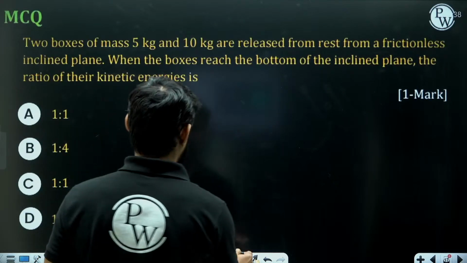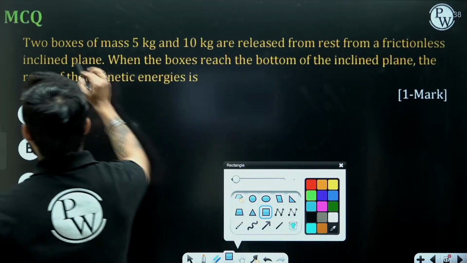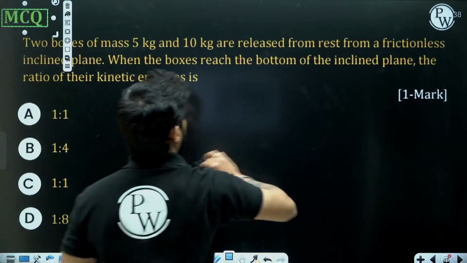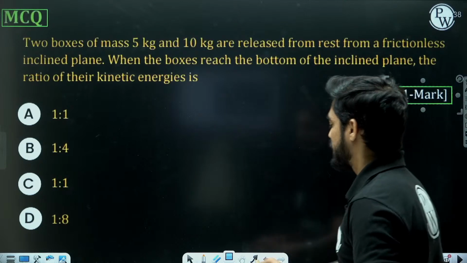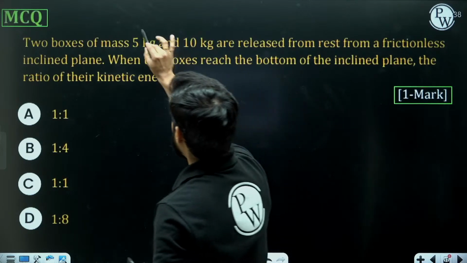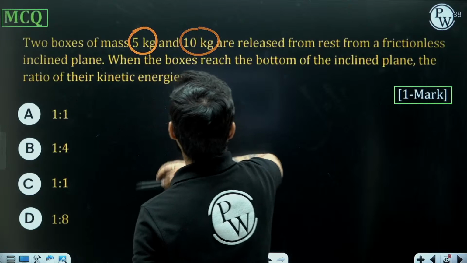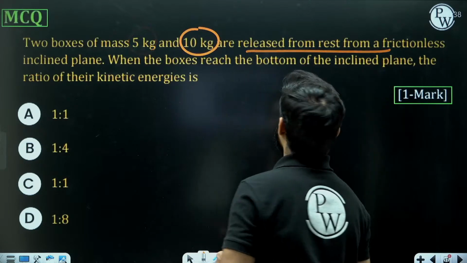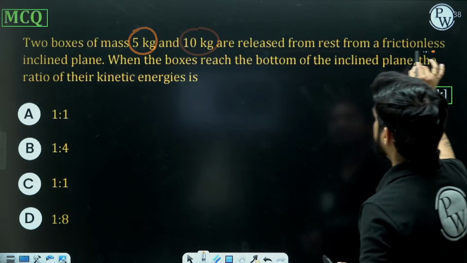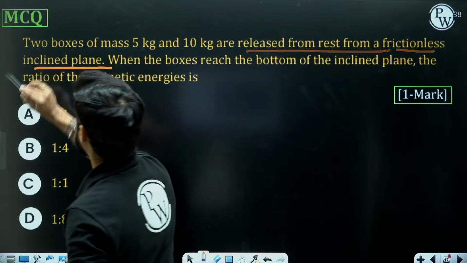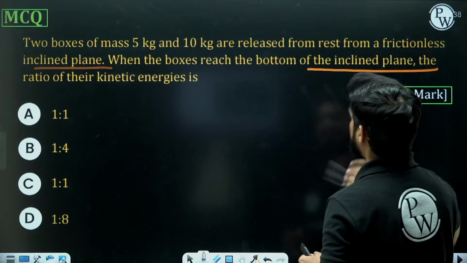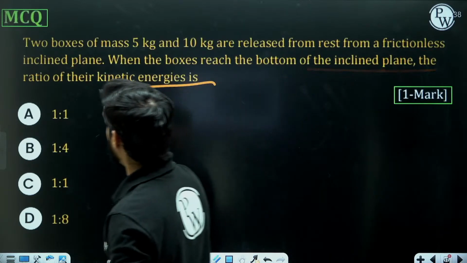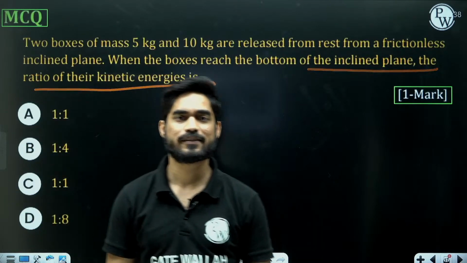And this next question is another MCQ of 1 mark, and let me tell you, it is another conceptual question. Two boxes of mass 5 kg and 10 kg are released from rest from a frictionless inclined plane. When the boxes reach the bottom of the inclined plane, the ratio of their kinetic energies is?